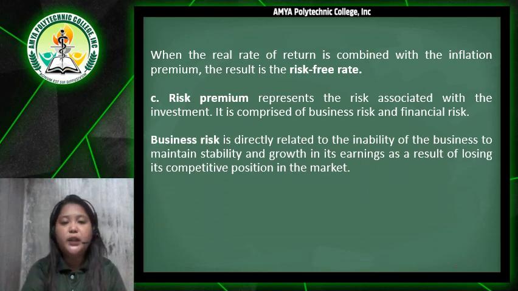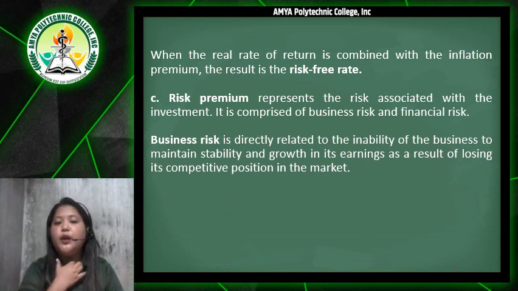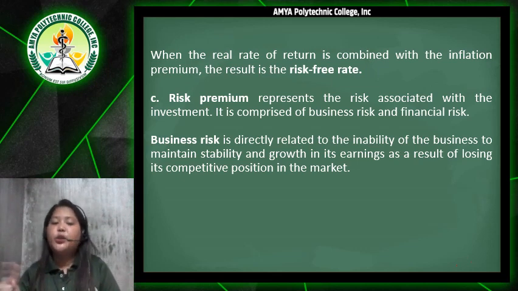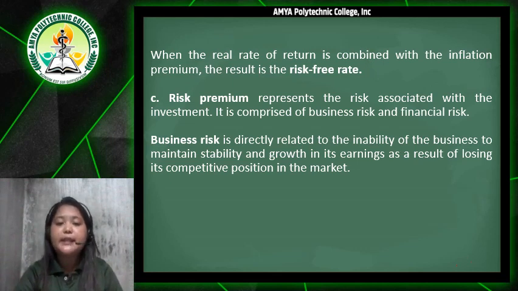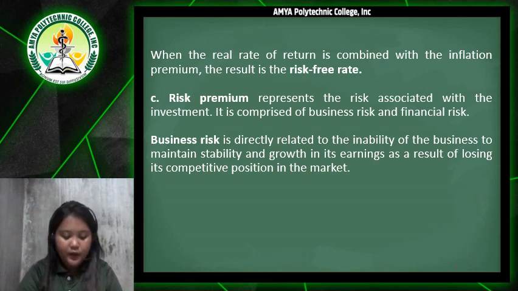The fourth one is the business risk. So under the risk premium, we also have the business risk. When you say business risk, this is directly related to the inability of the business to maintain stability and growth in its earnings as a result of losing its competitive position in the market.